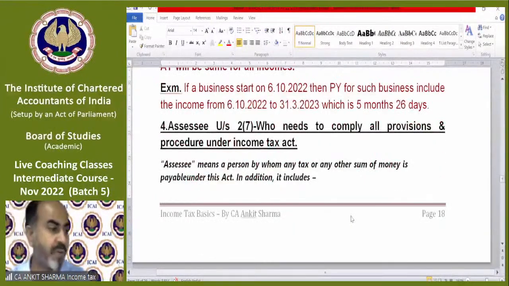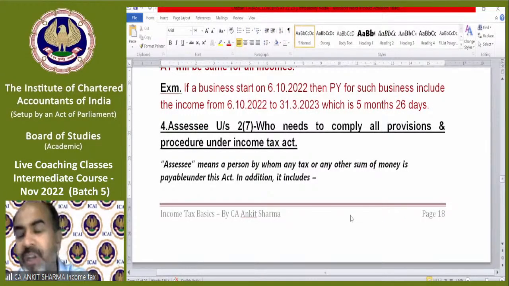Moving on to the definition of assessee. Assessee means one who needs to comply with all provisions and procedures under the Income Tax Act. So assessee is that person who needs to comply with all the provisions and procedures under the Income Tax Act. Assessee means a person by whom any tax or any other sum of money is payable under this act.